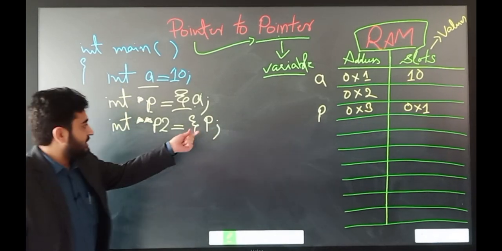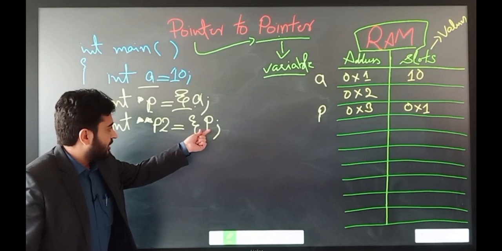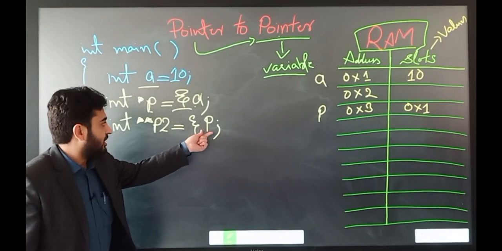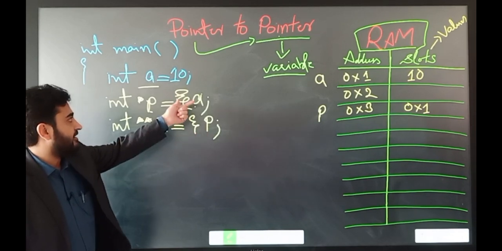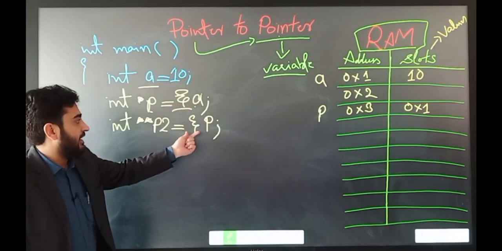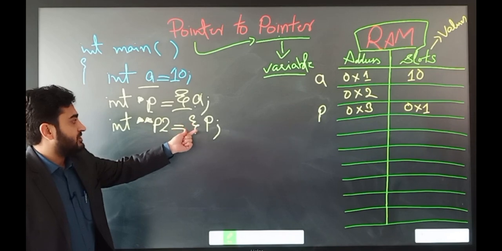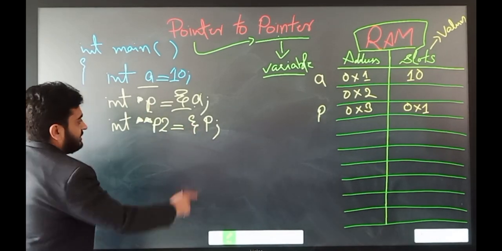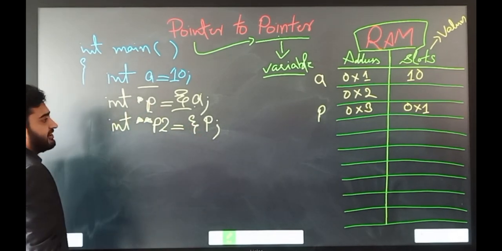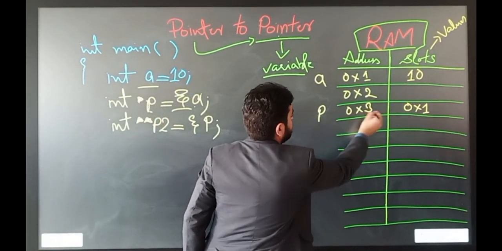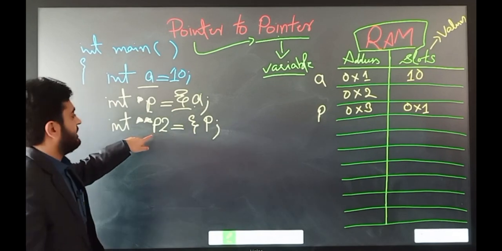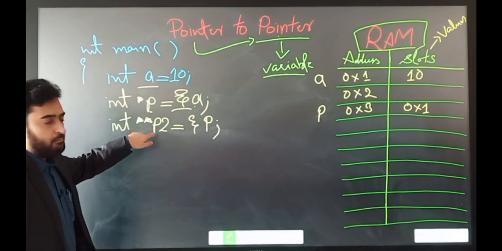Okay, so we need to save the address of the pointer. The address of a pointer can be accessed just like the address of a simple variable, by putting the & sign before the variable. In this way we will fetch the address of p. So the address of p is 0x3, and this will be assigned and saved into p2.